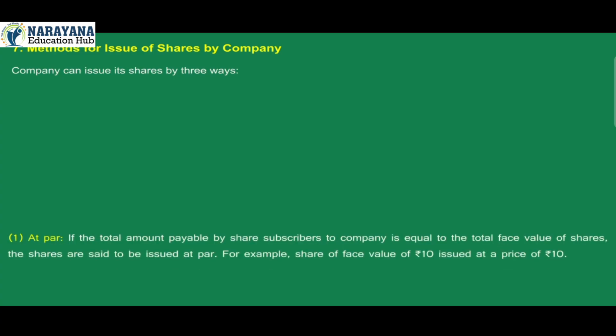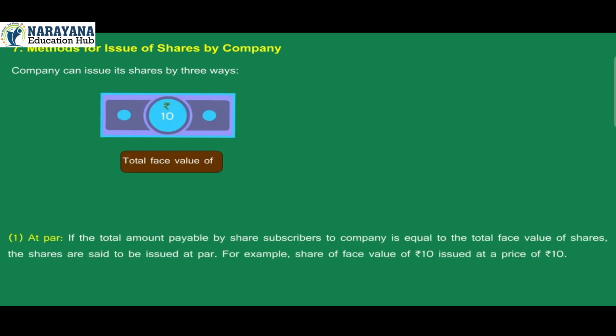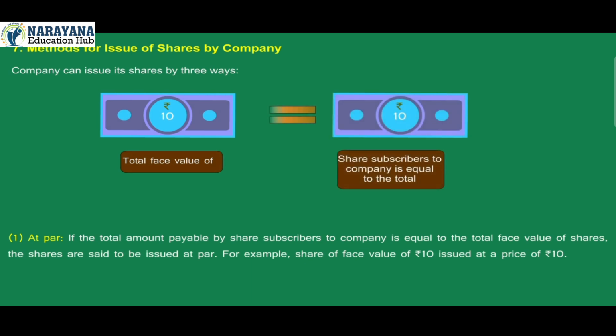7. Methods for issue of shares by a company. A company can issue its shares in 3 ways. 1. At par. If the total amount payable by share subscribers to the company is equal to the total face value of shares, the shares are said to be issued at par. For example, a share of face value Rs 10 issued at a price of Rs 10.